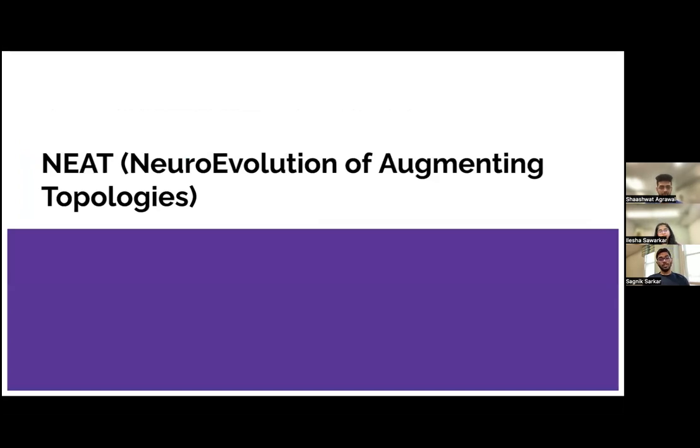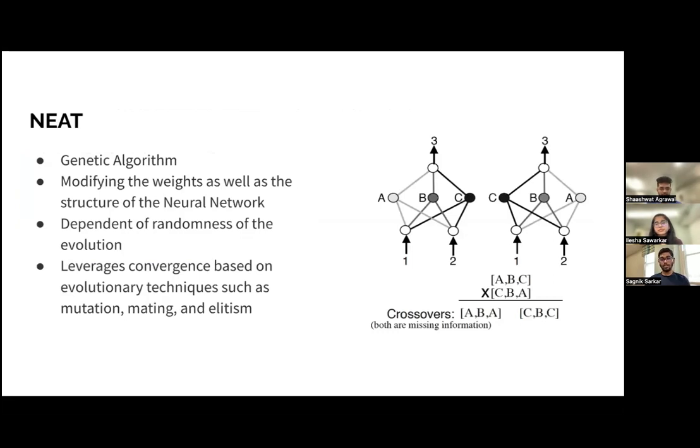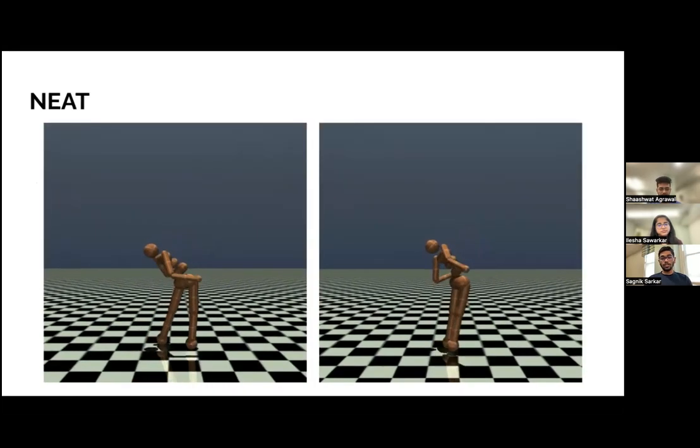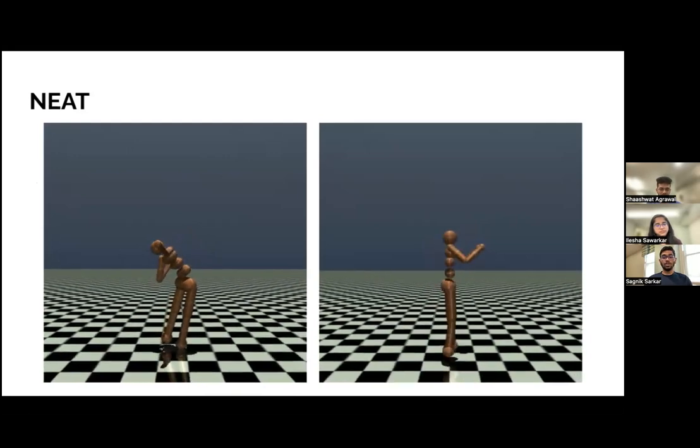The third algorithm we used was NEAT, NeuroEvolution of Augmenting Topologies. It is by nature a genetic algorithm. What it does is it basically defines a neural network as each individual and runs it for a lot of generations, where it modifies the weights as well as the structure of the neural network. This kind of algorithm depends on the randomness of evolution, and it leverages evolutionary techniques such as mutation, mating, and elitism. This is the outcome of the NEAT algorithm after training for a lot of generations.